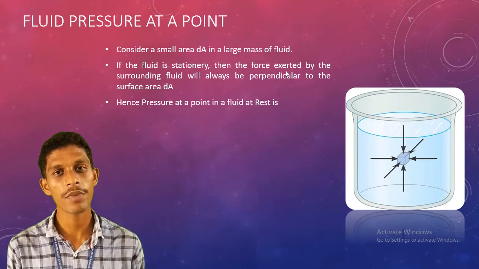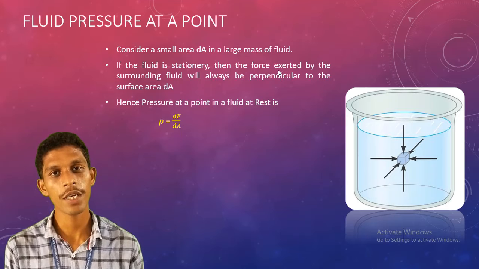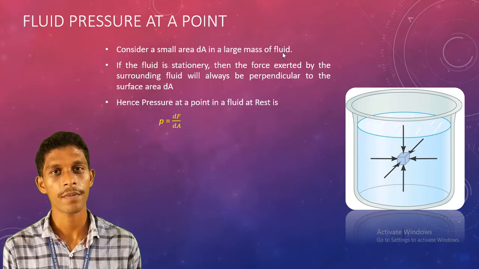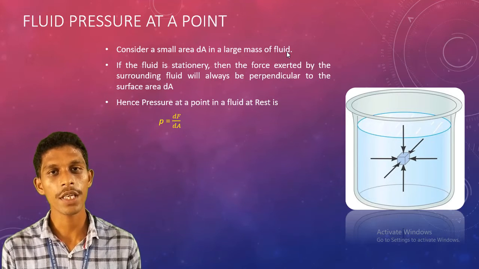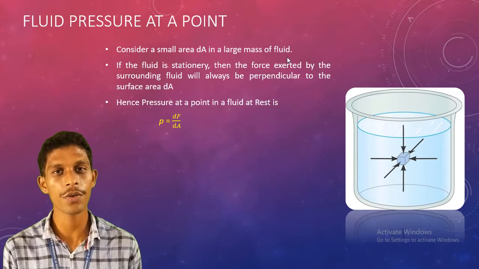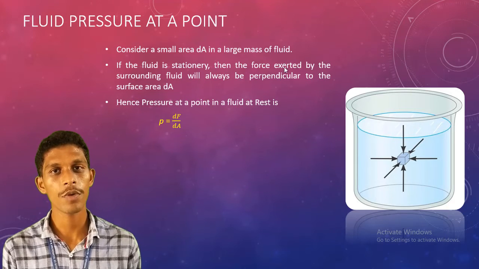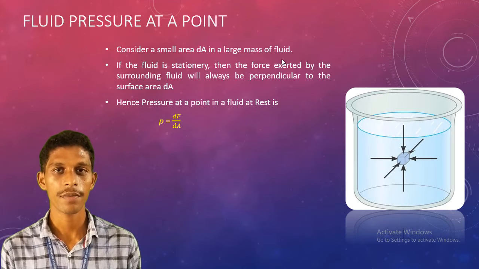Pressure is the amount of force acting on any area. Force by area gives you the amount of pressure. Consider dF as the force you are applying, and dA as the elemental area. So dF by dA is the pressure.